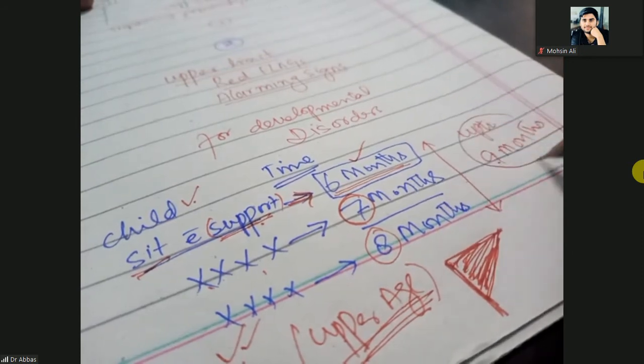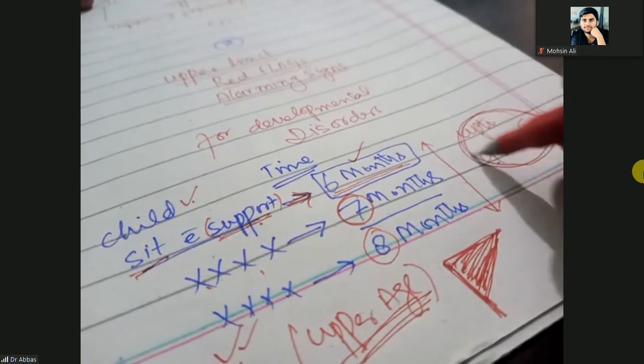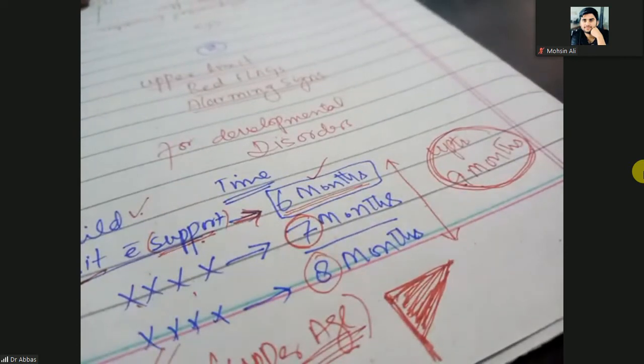So this 9 month is the upper age. This is the alarming sign. When your child cannot sit with support up to the age of 9 months, then you will think there is a gross motor developmental disorder.